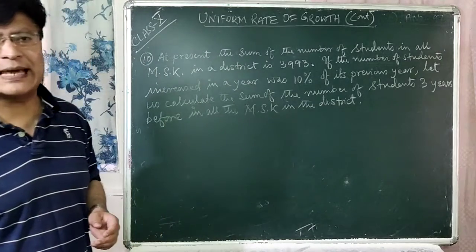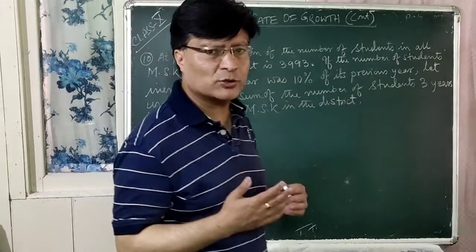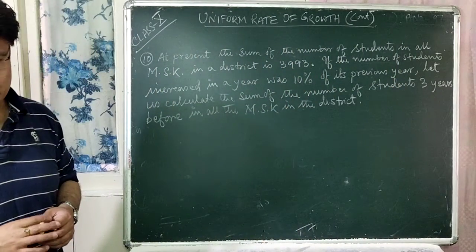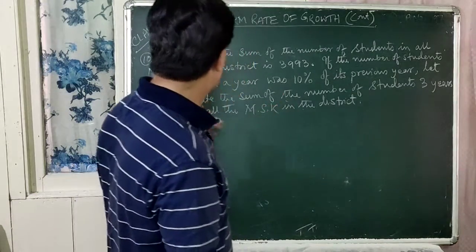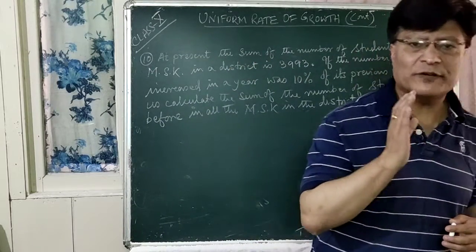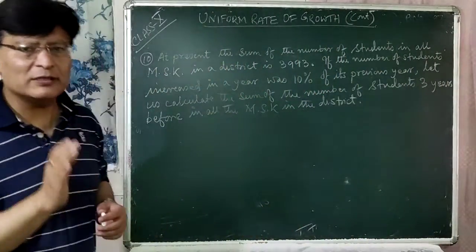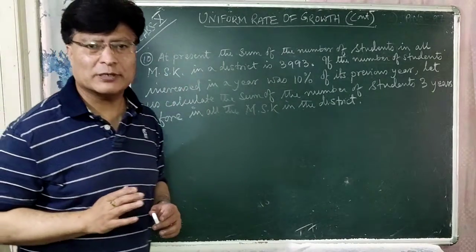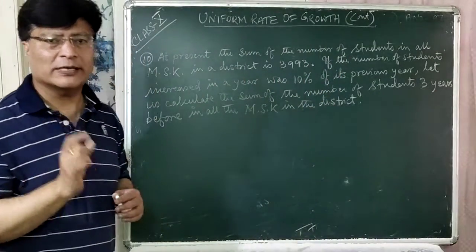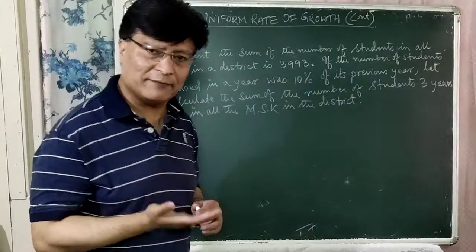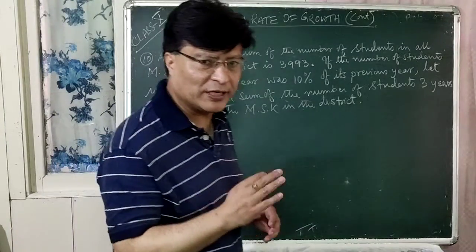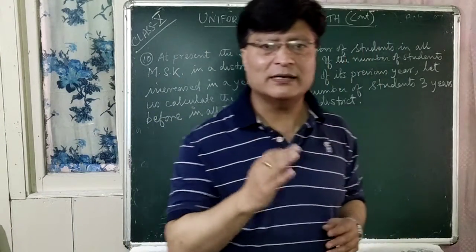It is 3,993. The total number of students in all MSK in a district is 3,993, right? So now, if the number of students increase in a year was 10% of its previous years, that is, the rate of increase of students per year in all these MSK is 10% of its previous year. That means the rate of increase of students per year is 10%. That is every year. Okay. Now we have to find out the number of students 3 years before in all the MSK in a district.